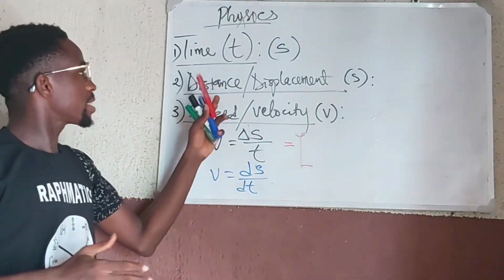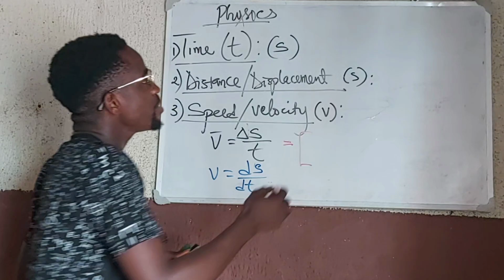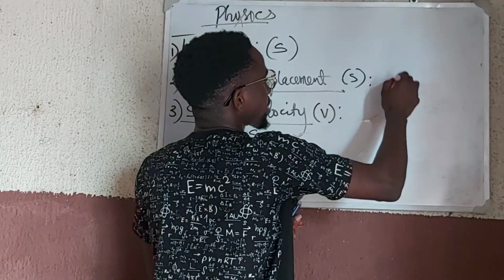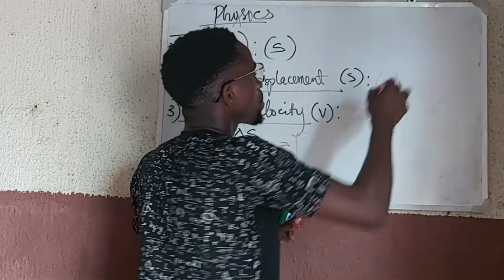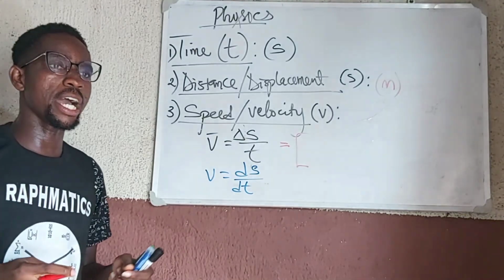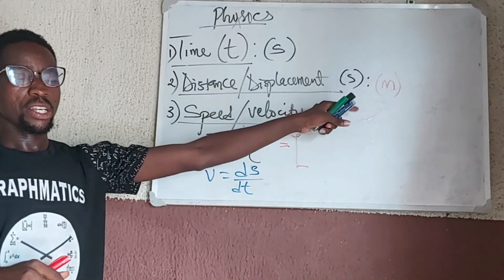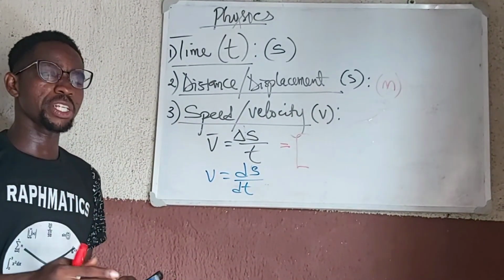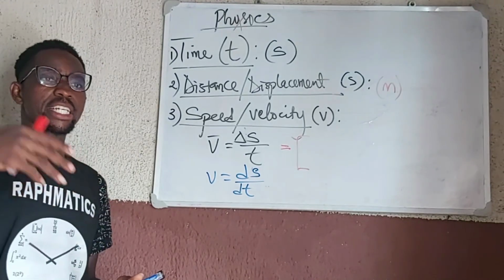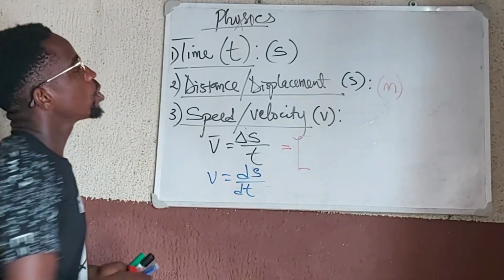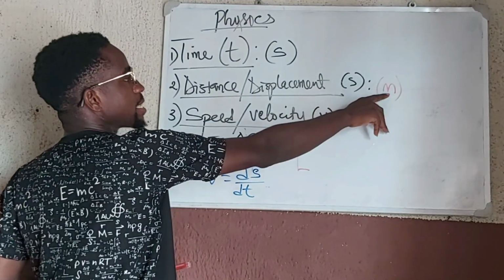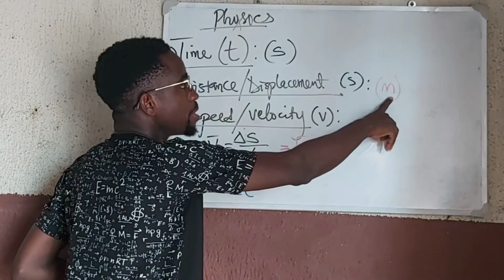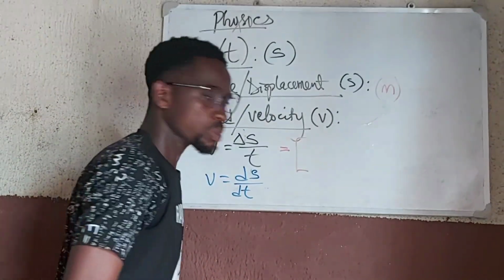Because it is distance or displacement, they have the same unit of meters, m. You can have multiples and sub-multiples of units like the millimeter, the kilometer, and all that. The SI unit is the meter.